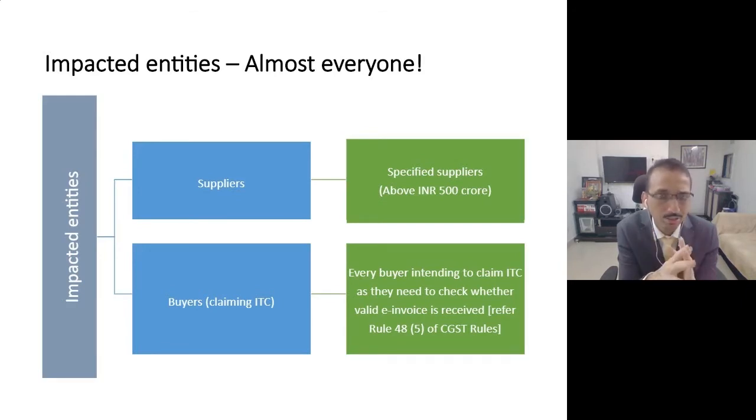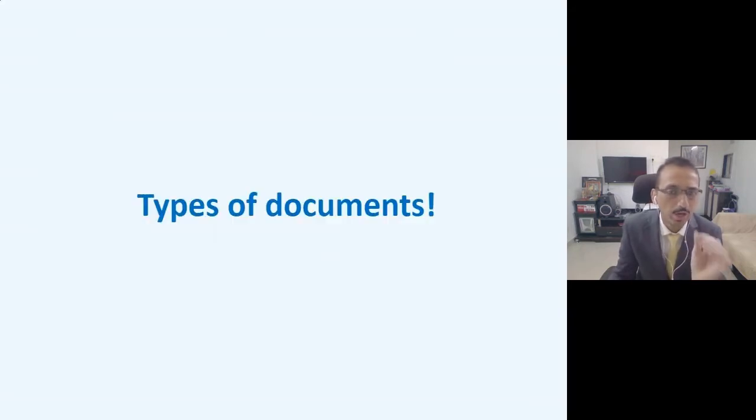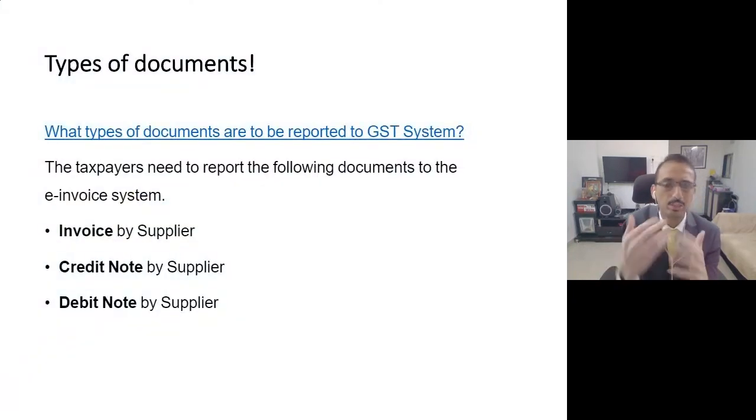You need to be very much certain that these taxpayers who are supplying to you, your vendors, correct, if their turnover is more than 500 crore rupees, then in such cases they should issue you e-invoices only. You cannot now claim input tax credit from such vendors based on normal invoices. Again, you will say, how will I know? As we have given the link in the previous slide, there you can go and check their status whether they are e-invoice enabled or not.